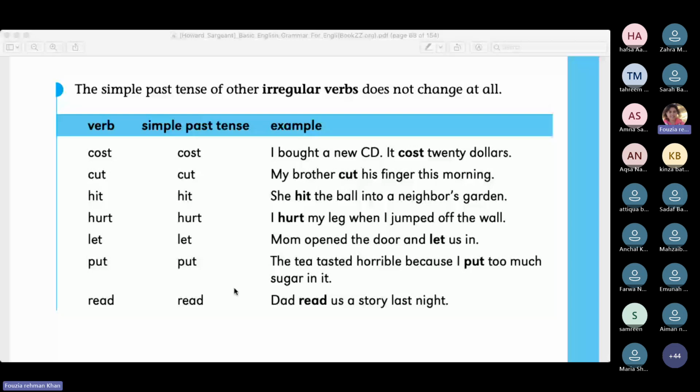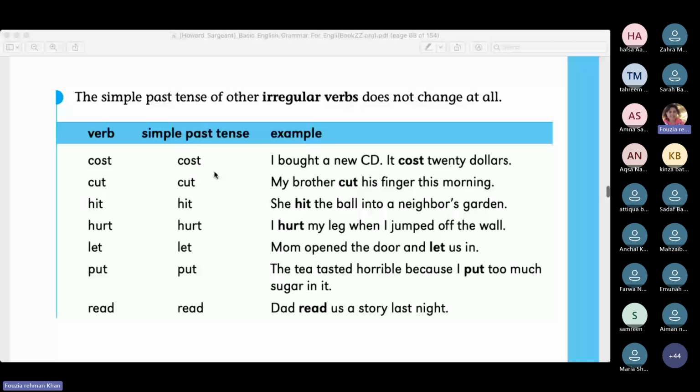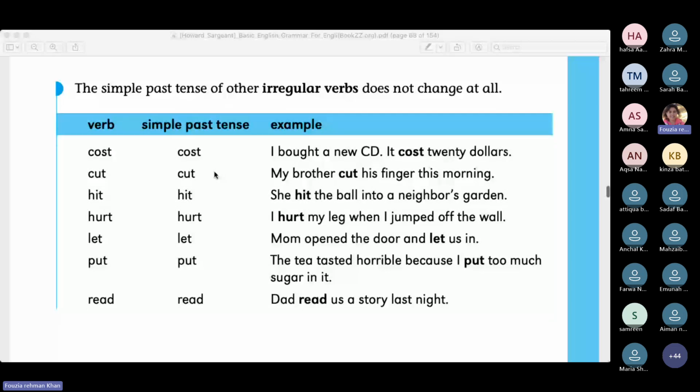I bought a new CD. It cost $20. It costed is incorrect here because these are the irregular verbs where we do not use an ed, and I have come across writings where people do use ed, which is incorrect. For instance, they would say cutted or hitted or hurted. This is not correct. My brother cut his finger this morning. She hit the ball into the neighbor's garden. I hurt my leg when I jumped off the wall. Mom opened the door and let us in. The tea tasted horrible because I put too much sugar in it. Dad read us a story last night.